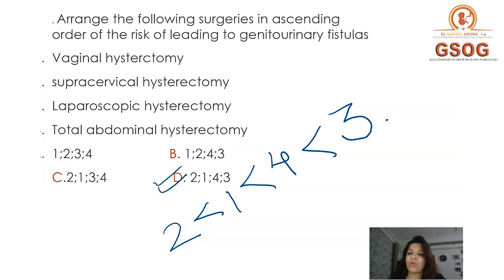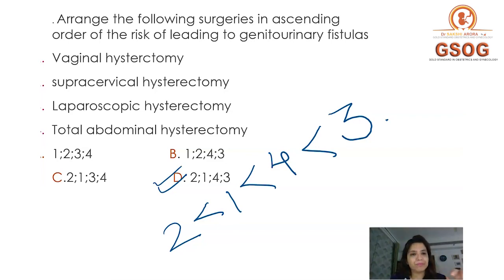So always read your question very carefully, whether they are asking you ascending order or descending order, right? These are about the routes of hysterectomy. If they would have asked you 2 questions, which hysterectomy has highest risk, you know it's a AIIMS hysterectomy, and which is the most common hysterectomy leading to a urinary fistula or a ureteric injury. So most common was total abdominal hysterectomy or simple hysterectomy, right?